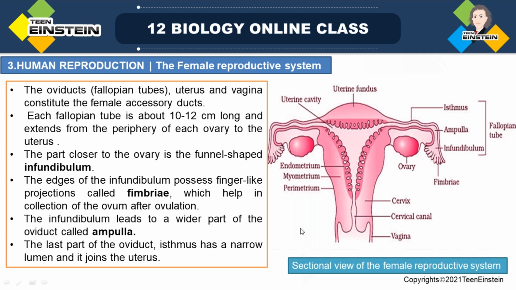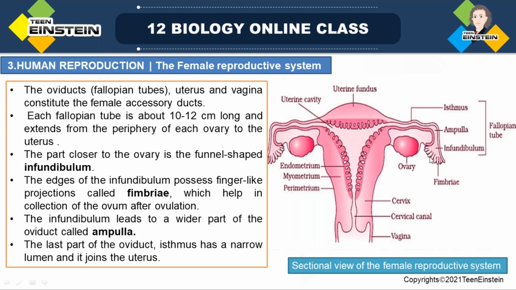This structure you need to learn for your board exam, and you will get so many MCQs from this part, okay, for your NEET exam. So learn it properly. First we explained about the ovary, from which the ovum is produced, right? Next, we are going to learn about the accessory ducts.